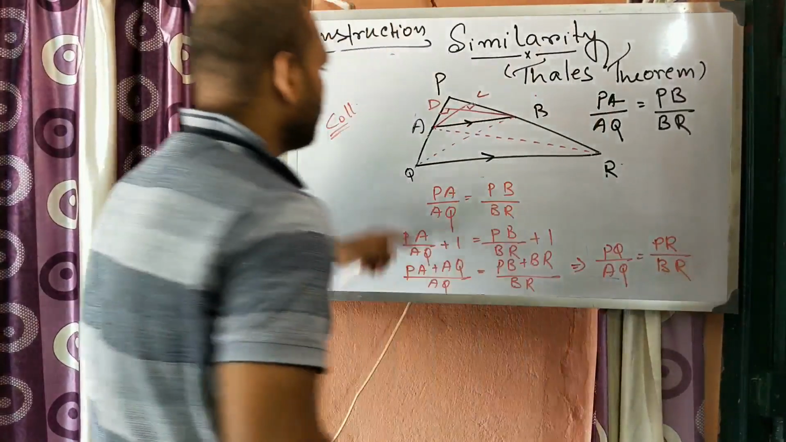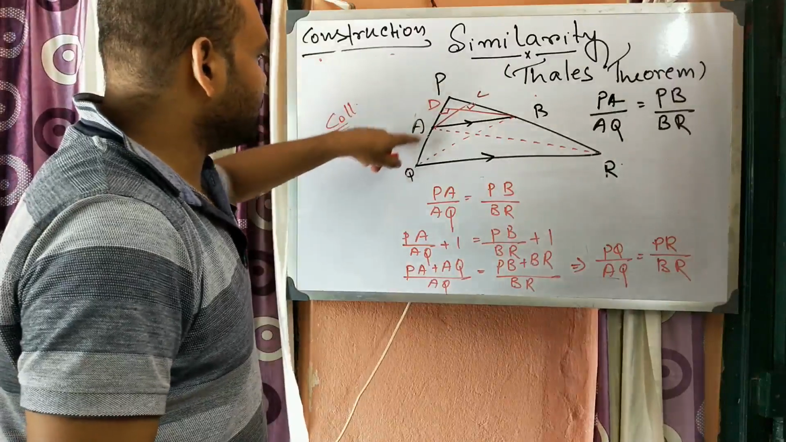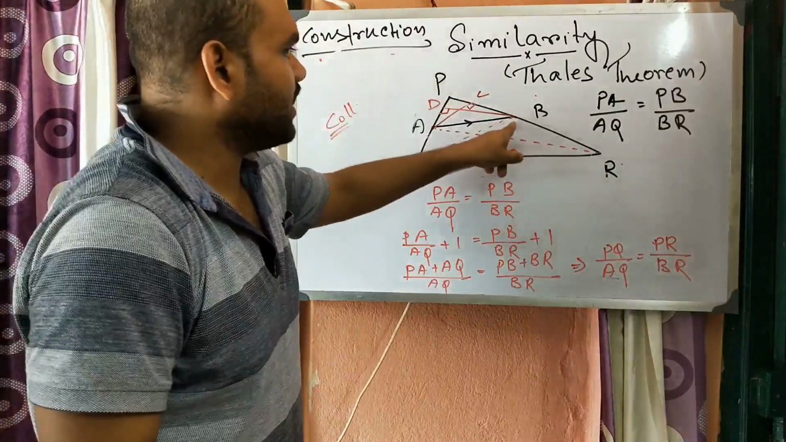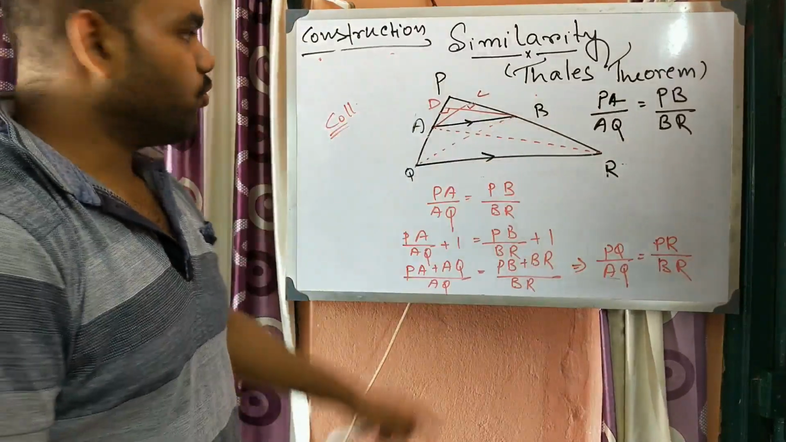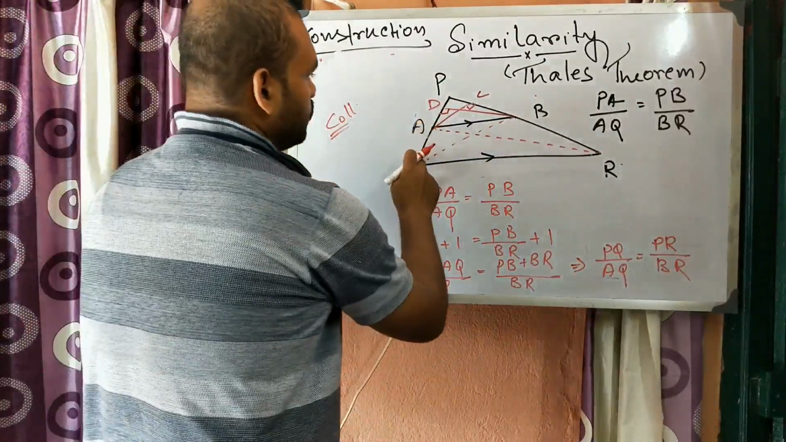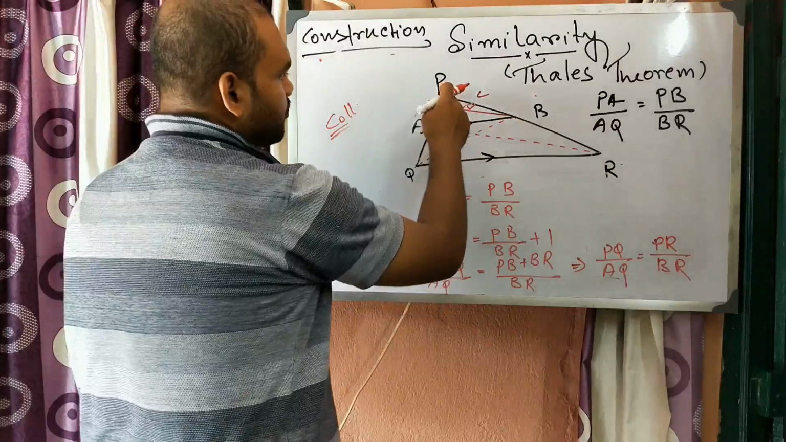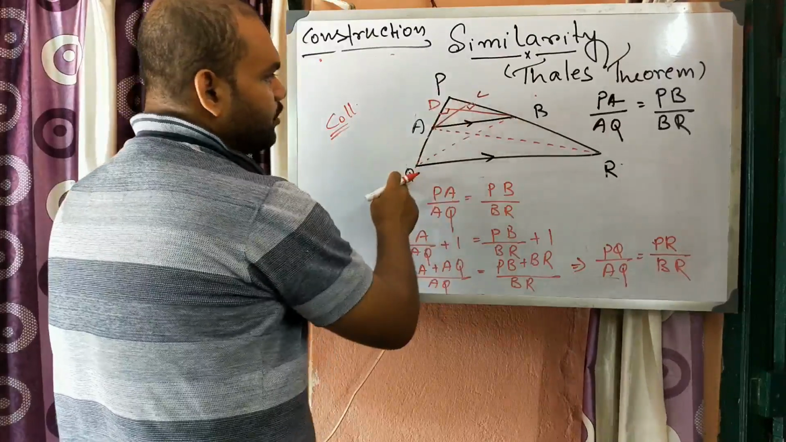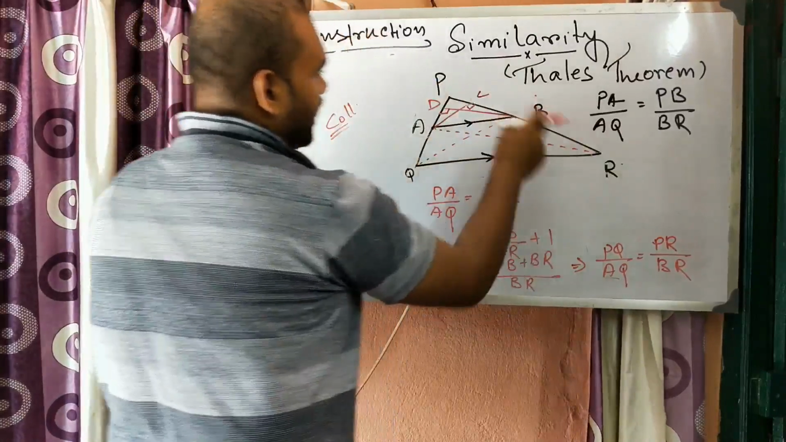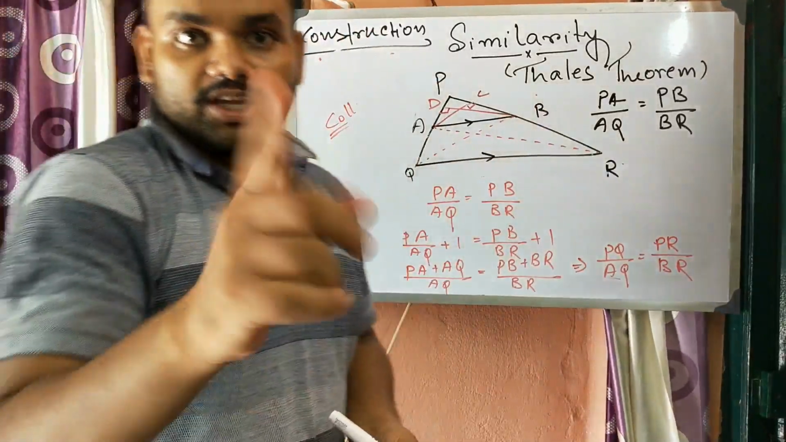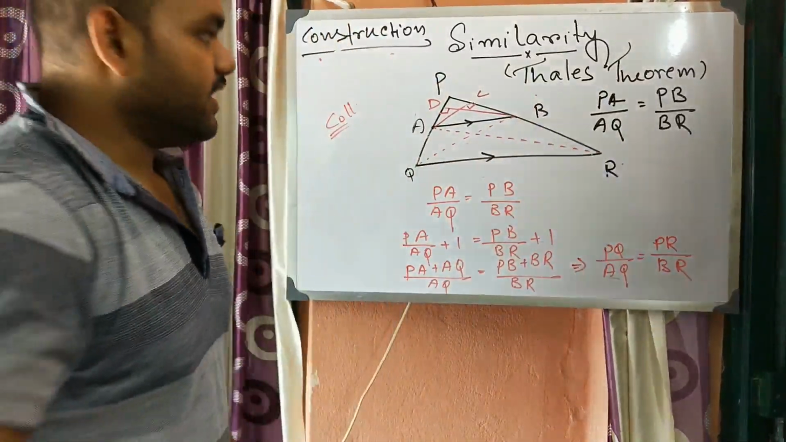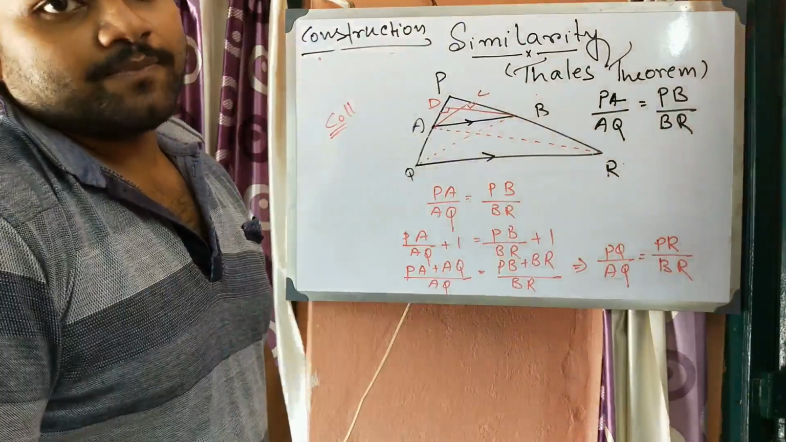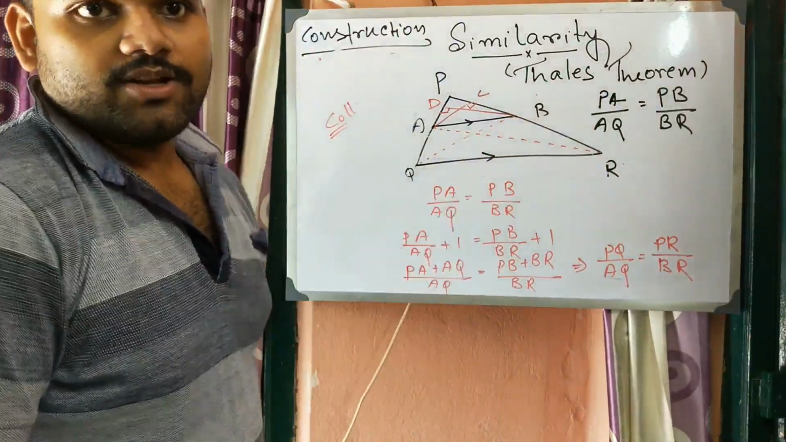So we can write down the ratio of the total length by this length equals this total length by this total length. This we can prove. We can also prove PA/PQ = PR/PB. So you prove it yourself, and if you have doubt then comment on the comment box and I will do that.